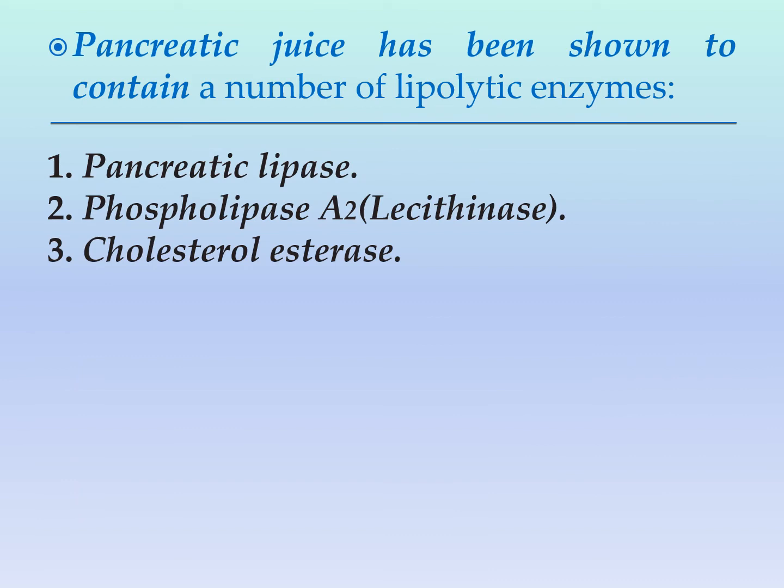So if we say pancreatic juice has a very important role in digestion, explain. This is because the pancreatic juice contains several lipolytic enzymes, for example, pancreatic lipase, phospholipase A2, and cholesterol esterase. The pancreatic lipase needs bile salts, colipase, and calcium for its action.